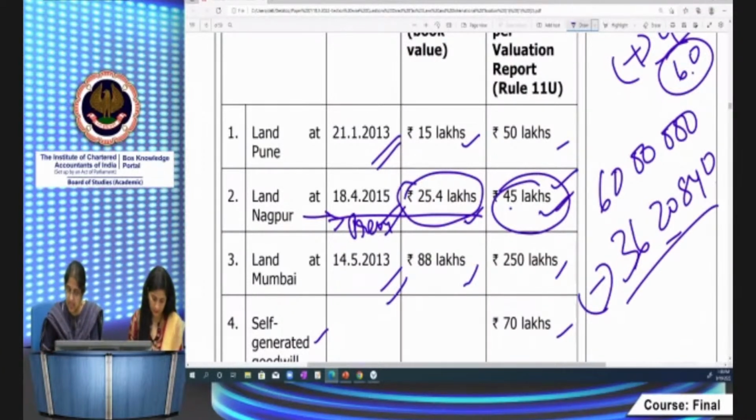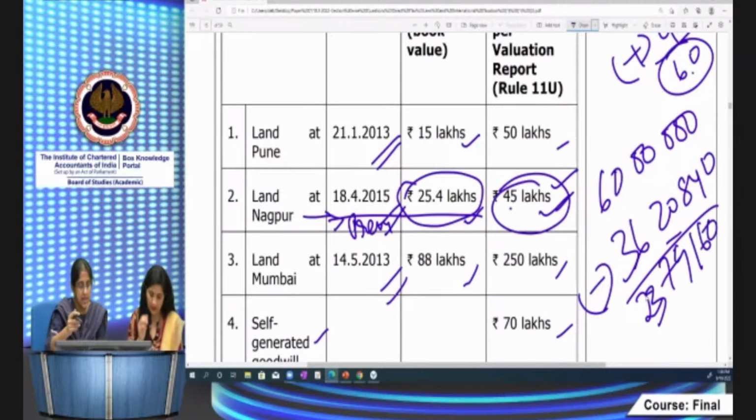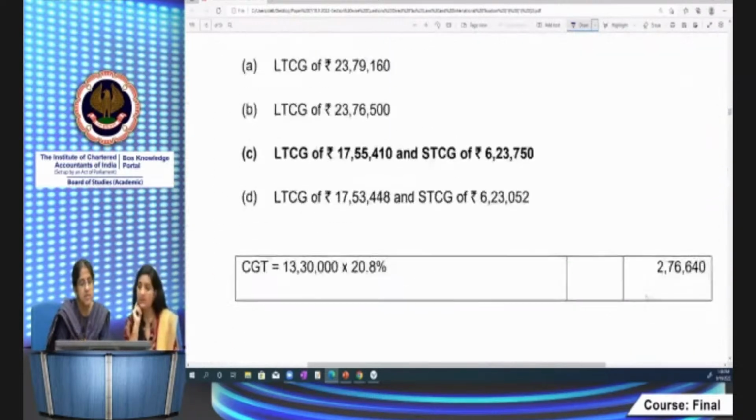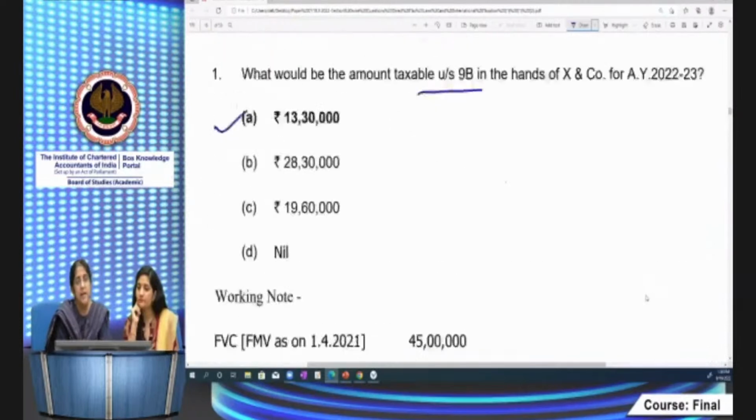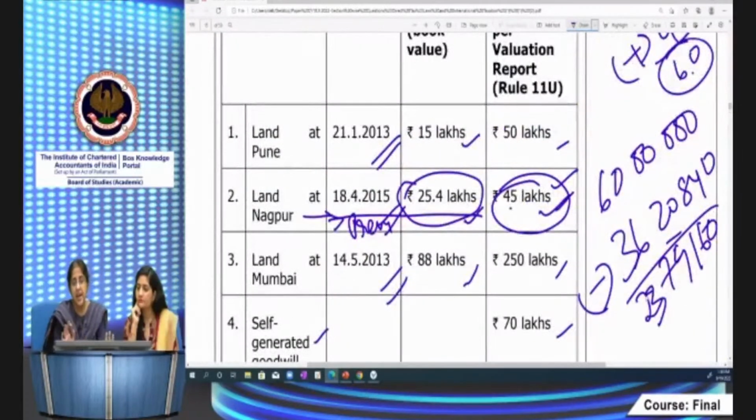Now 60 lakh minus 36 lakh 2840. Sorry, it's 2379,160. I hope the computation is right. 2379. But how do I determine this? This is the capital gain taxable under 45.